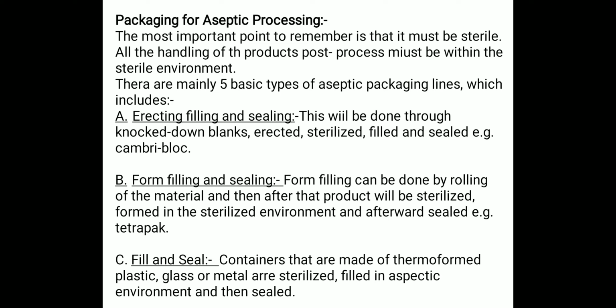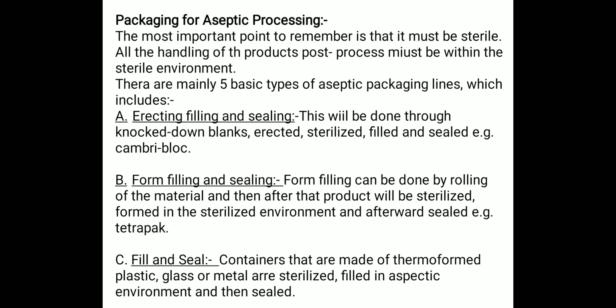There are 5 main basic types of aseptic packaging lines. If I discuss the erecting, filling and sealing, this is done firstly through knockdown blanks, and after that the cartons are erected, then sterilized and filled and then sealed. The example of this erecting, filling and sealing is the Cambric block, and after that the form, fill and seal method.